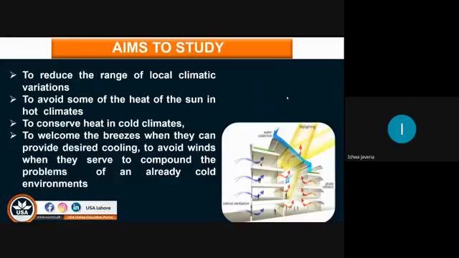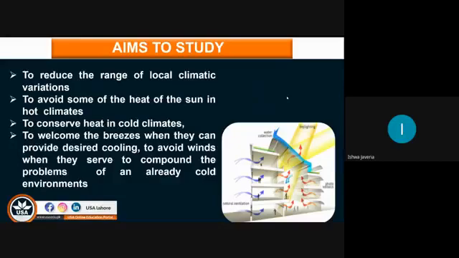Number three is to conserve heat in cold climates. Obviously, in a cold climate, we need to comfort our occupants. We need to provide a comfortable zone inside the building, so we'll provide a system that conserves the heat inside your house.